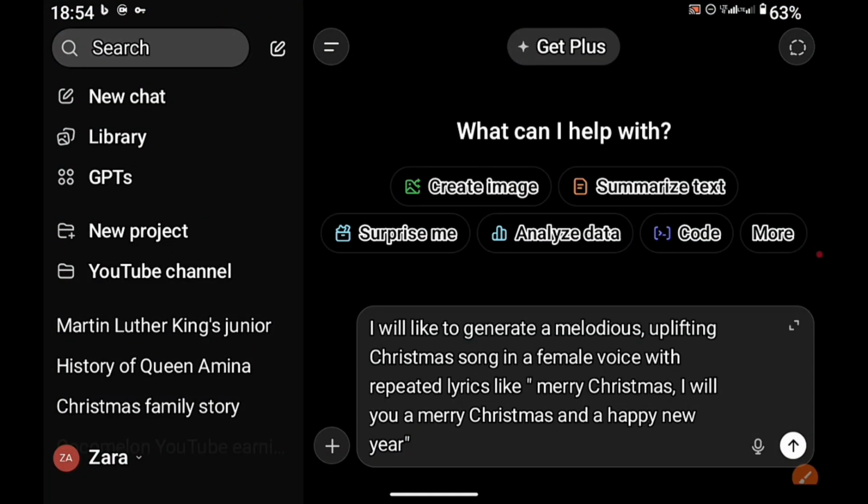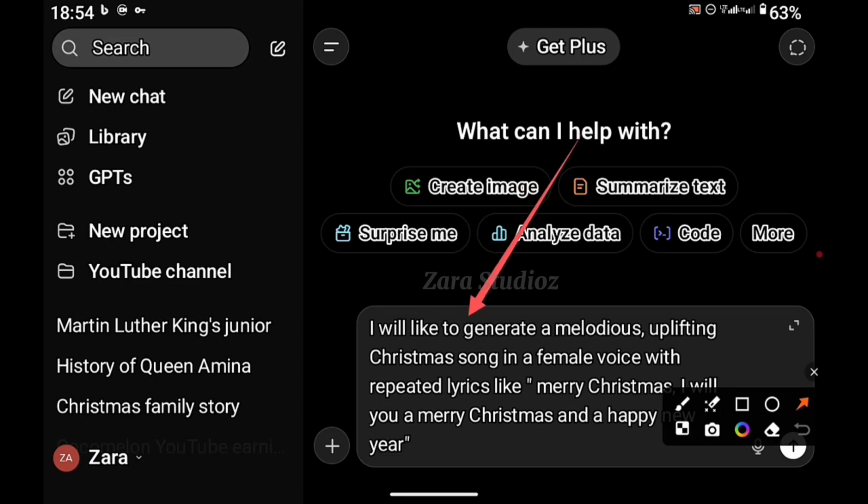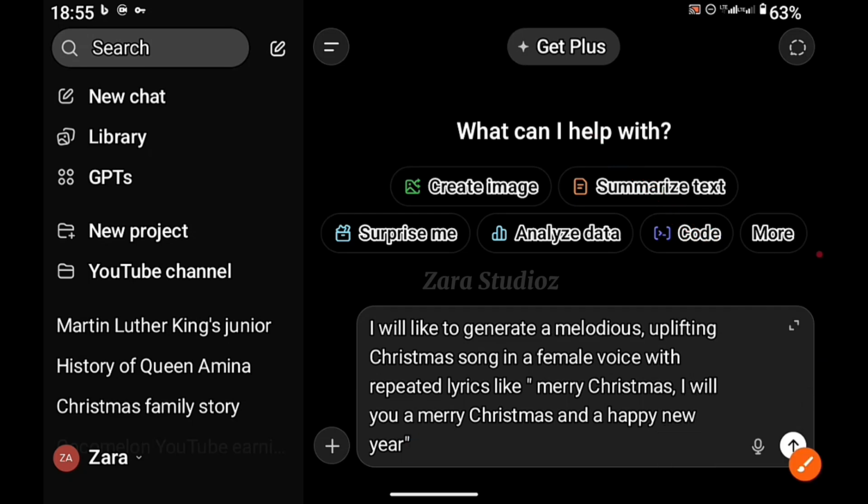Head on to ChatGPT and type in this prompt. I would like to generate a melodious, uplifting Christmas song in a female voice with repeated lyrics like Merry Christmas, I wish you a Merry Christmas and Happy New Year. And then click on the enter button and wait for ChatGPT to perform its magic.